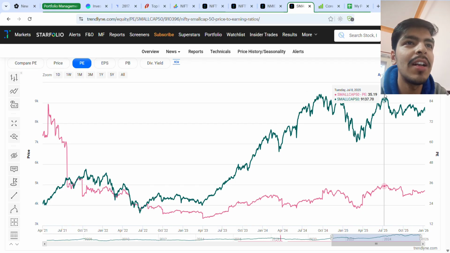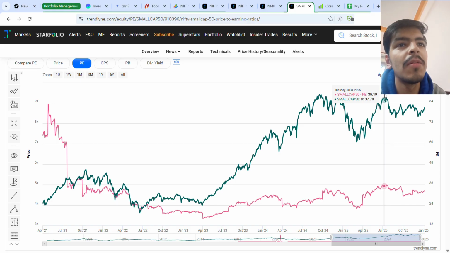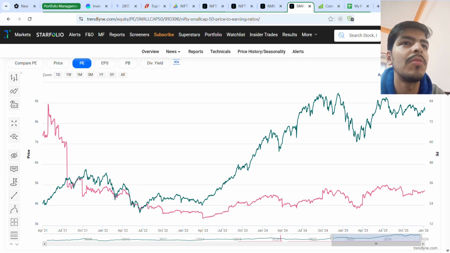Now because of the recent up move after the lows of 2025, the PE ratio reached 35, and again we saw some correction. This time it's a time correction, from here to here. In 2025-2026, we are seeing small cap time correction plus a small price correction too.